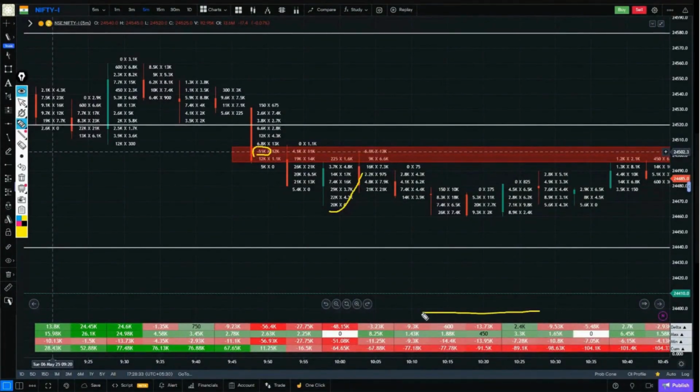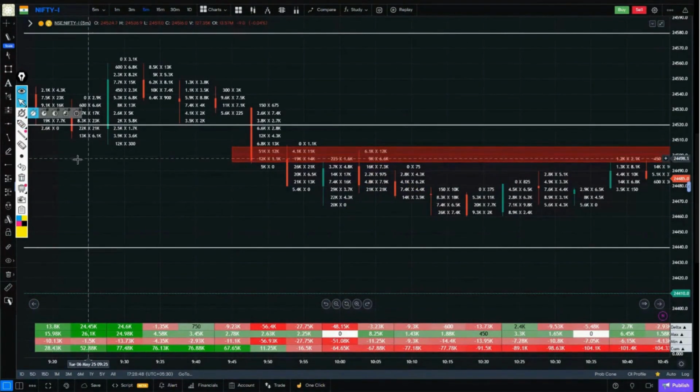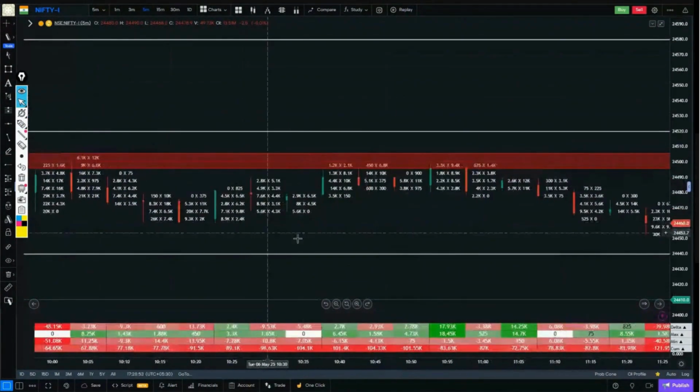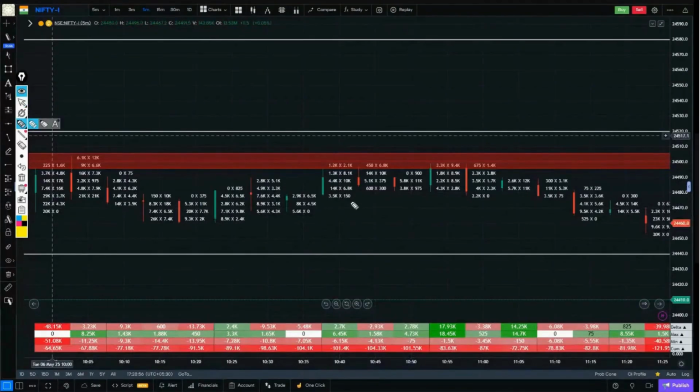Now look, no buyer is interested anywhere. Everywhere there is only negative delta. A pullback came and gave a downside move. There is no positive delta in any candle, so the footprint is still on our side. It came back to the pullback.